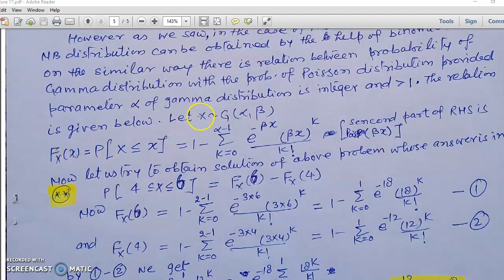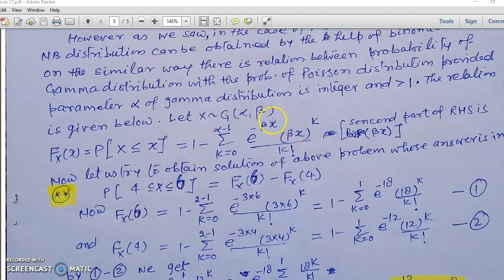then the CDF of x, means the probability that random variable x takes any value up to small x, is equal to 1 minus the summation of k goes from 0 to alpha minus 1. What is alpha? Alpha is the parameter of the gamma distribution. Into e to the power minus beta x, times beta x to the power k upon factorial k.